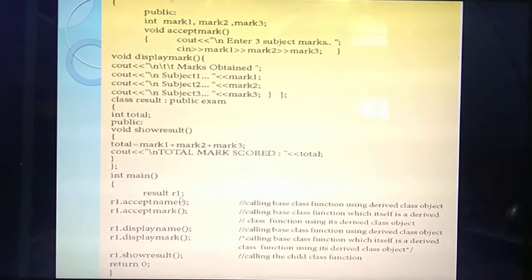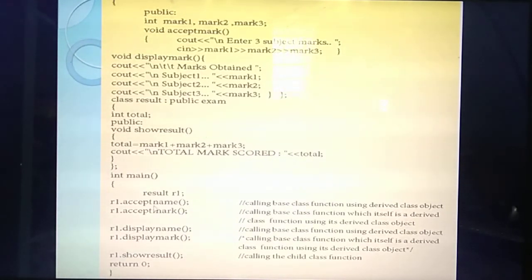Okay. So what's the use of the object? Using this object you can call the functions or variables you have declared in the class. So what are the functions you have accepted? First see the first class, what are the functions? Accept name and accept mark. First you are going to call the input functions. Using this object you are calling R1 dot accept name and accept mark. Then the next ones, display name and display mark. Then what's the last function? Show result. So at last you are giving the function show result.